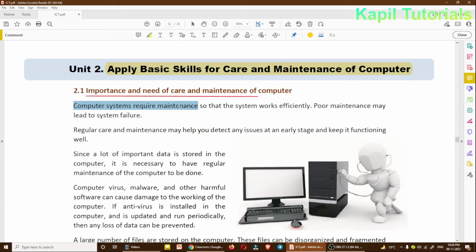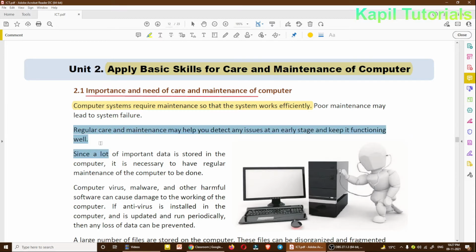Computer requires maintenance so that the system works efficiently. Like other machines, it also requires maintenance. You might be observing at home that fans, machines, your vehicles all need servicing so that they can work properly. If we're not maintaining our machines, they may break down or system failure can happen.